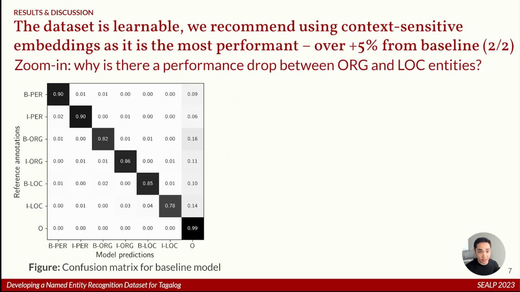We didn't stop there. We delved a bit deeper and examined if there are any humps in our baseline model from the dataset. The first thing we noticed from this confusion matrix is that there is a performance drop between organization and location entities. Our hunch is that the baseline model trips over semantic differences, especially if the entities are lexically similar. For example, Malacanang, akin to the White House in the US, can be an organization or location. The entity GMA can be an organization, can be a location, and even a person.